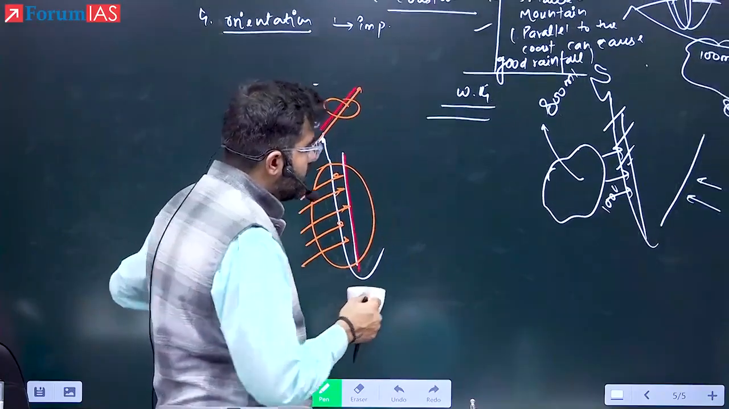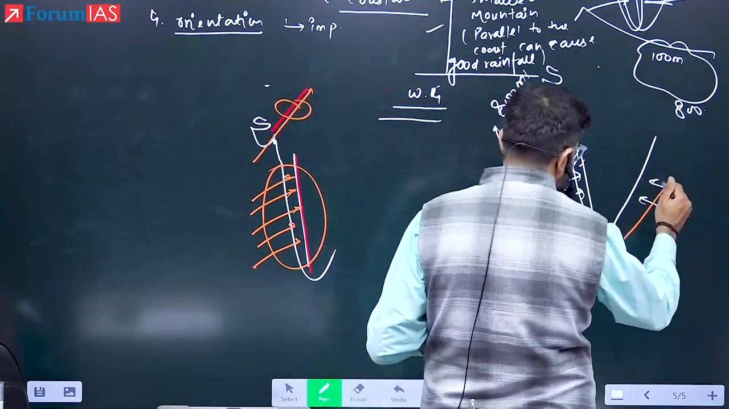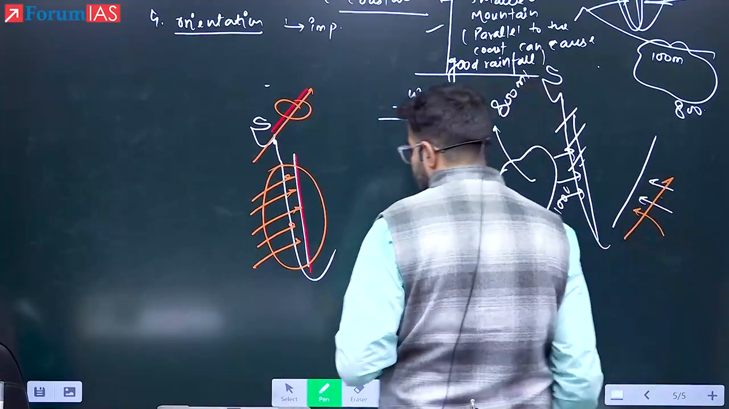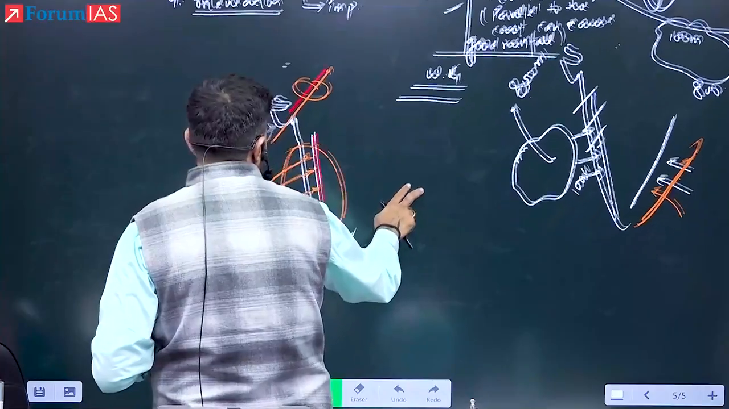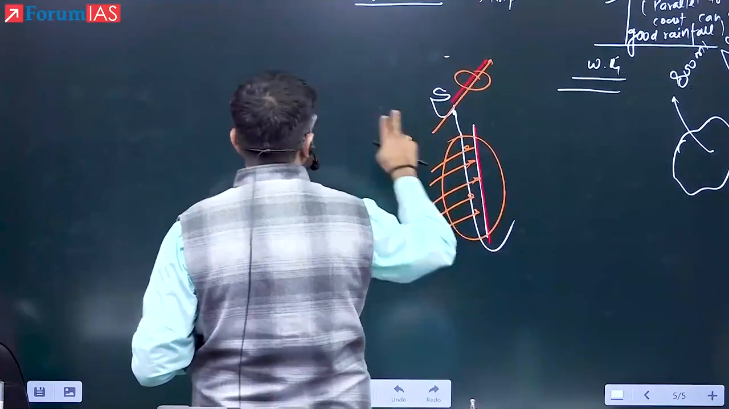The Bay of Bengal branch will go in this way, na. So why will the air not come from here? The winds will not come from here. This is rather passing that way. Okay. Next, now we have seen how many points?